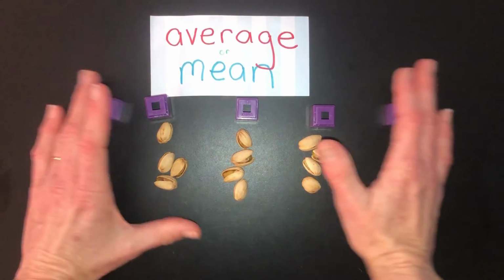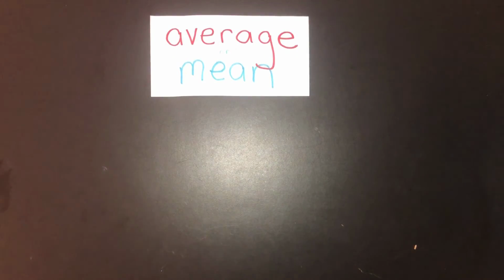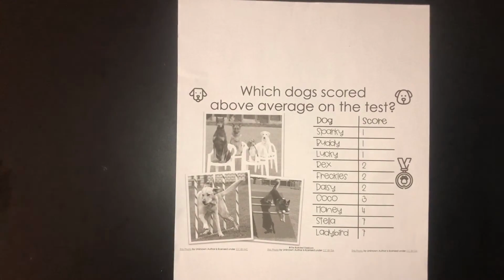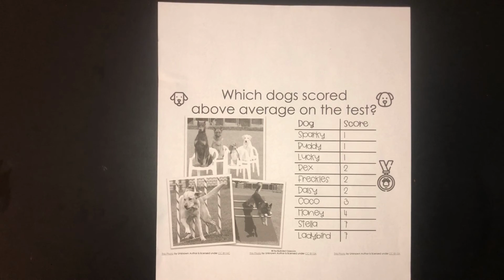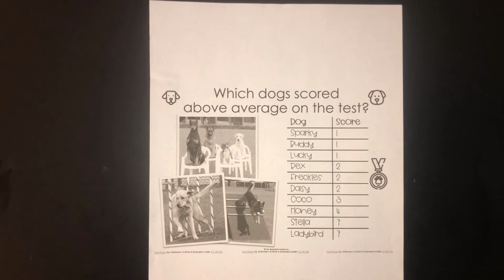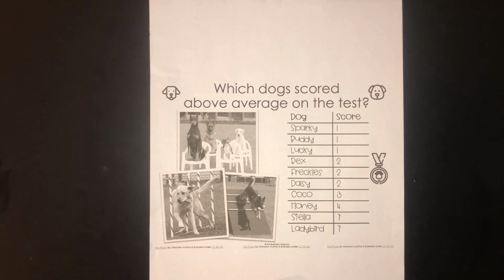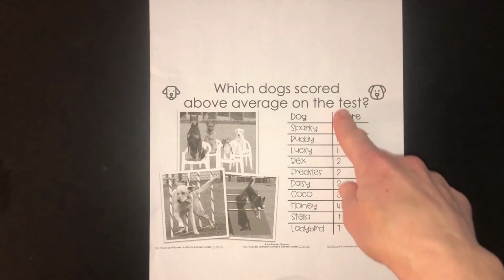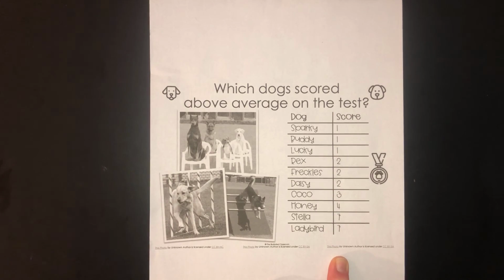So, given that, let's start our lesson. Which dog scored above average on the test? Well, what is an average score on this particular test? It looks like an obedience type test, where they're doing little tricks. So you have all the dogs, and then you have all their scores. You can see they're in order from smallest to biggest, so you can see who is the most trainable, who is the least trainable.